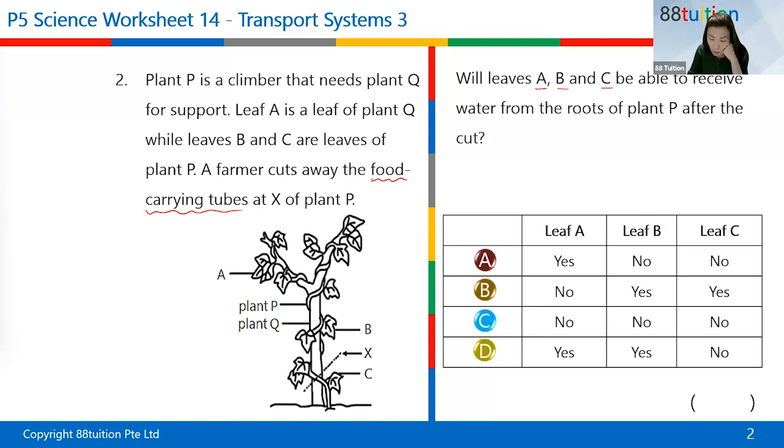Can I ask you, why is it that leaf A cannot get water? Why is it that leaf A cannot get water? You see, the food carrying tubes are cut only, right? So water can still be transported, but how come leaf A doesn't get water?